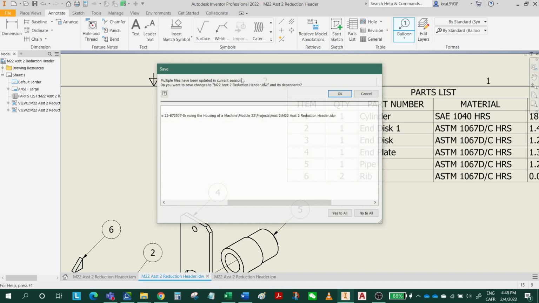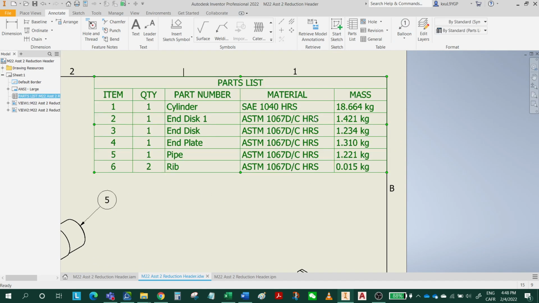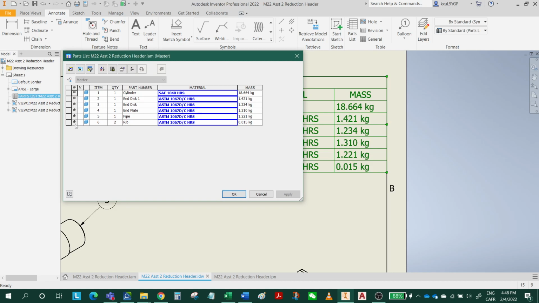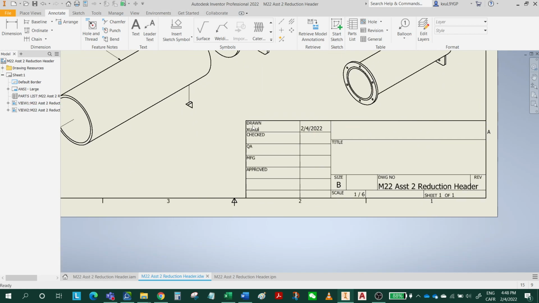Save, and click OK. As in the last video, you can double click and check the balloons here. If all the rows have the balloons in front, it means all the items have been ballooned. Click OK for the parts list.